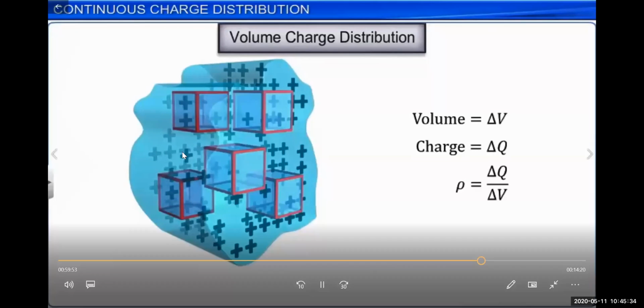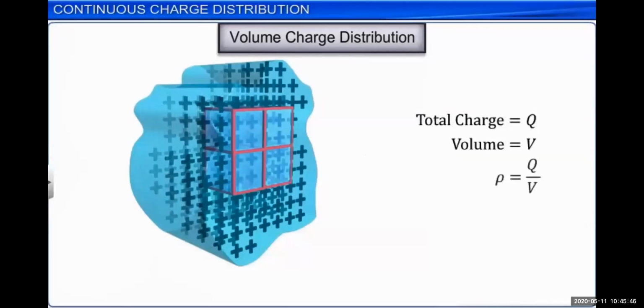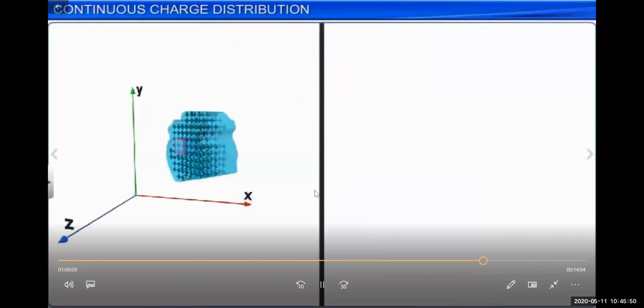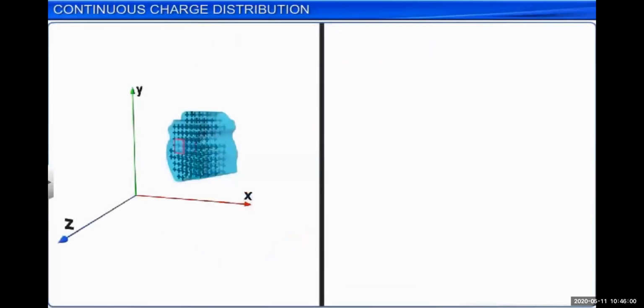These are the small regions, the equal volumes having equal charge distributed. If they are not uniformly distributed, then rho is delta Q upon delta V. But if these charges are uniformly distributed, then the volume charge density is given by the ratio of total charge upon total volume, that is Q upon V. So this is about the continuous charge distribution: line charge density, surface charge density, and volume charge density.